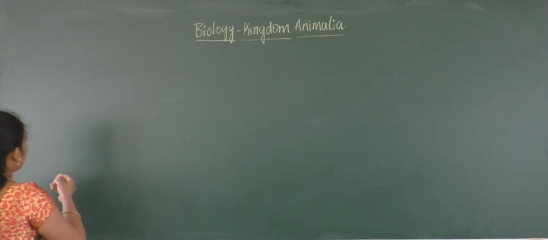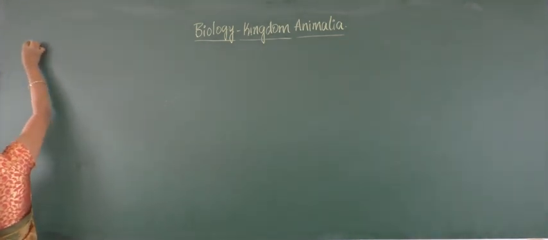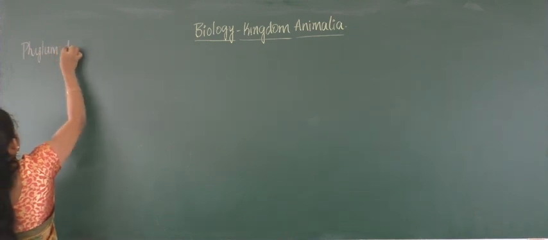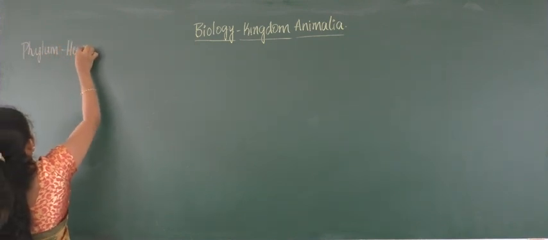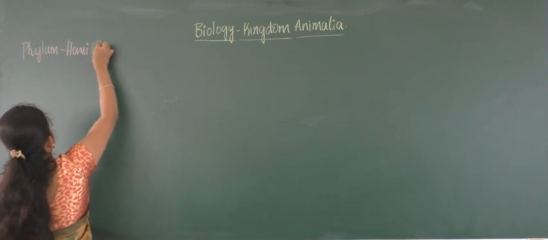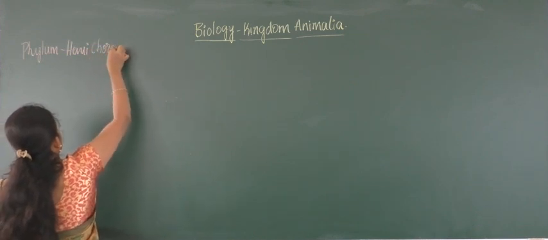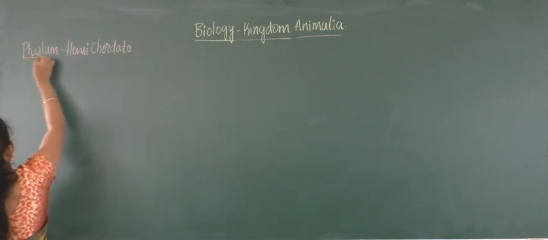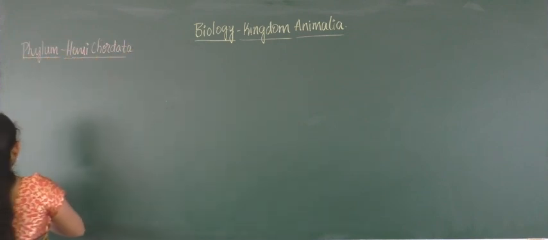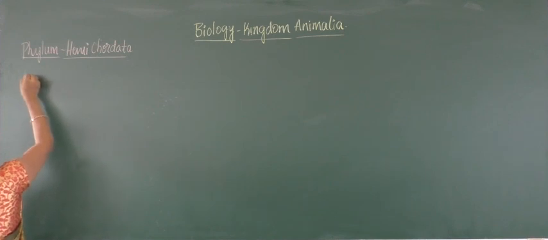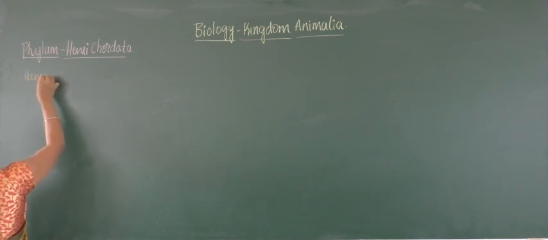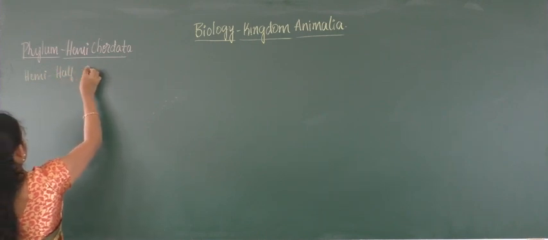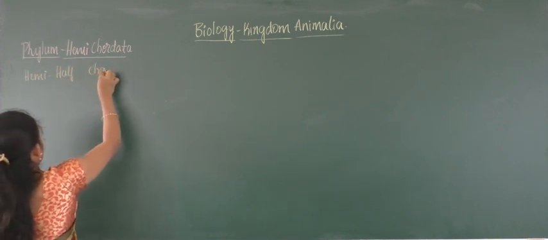Here hemi refers to half chordate characters.